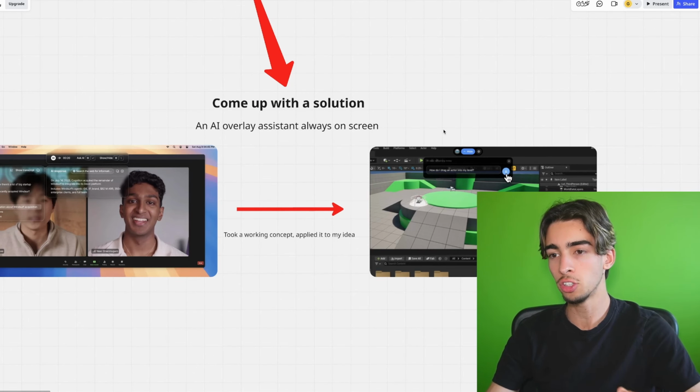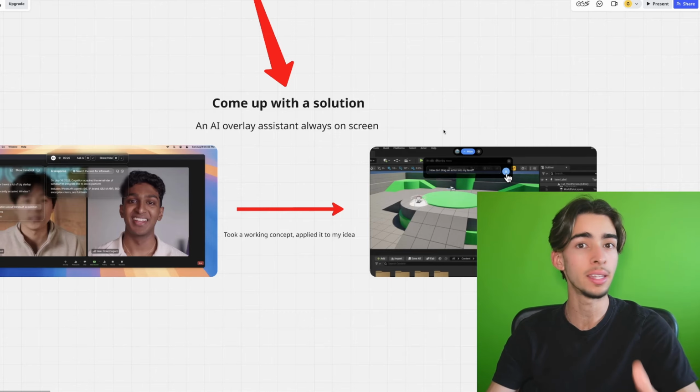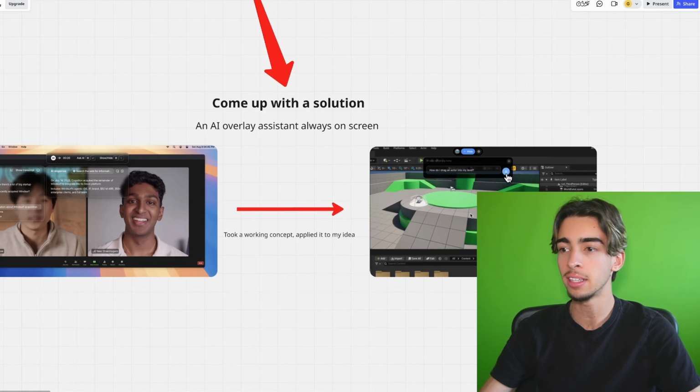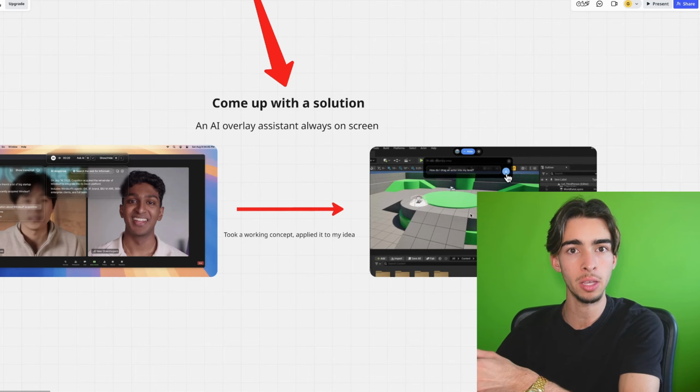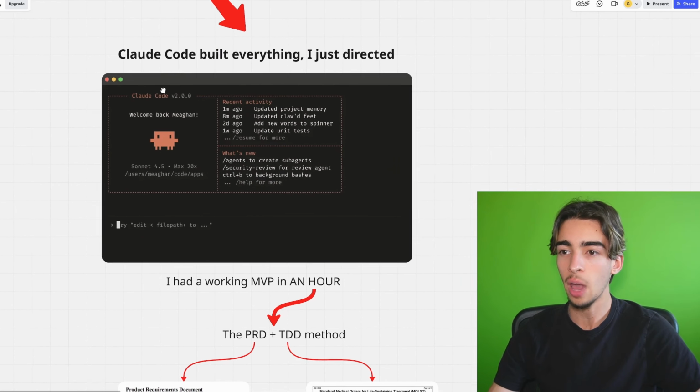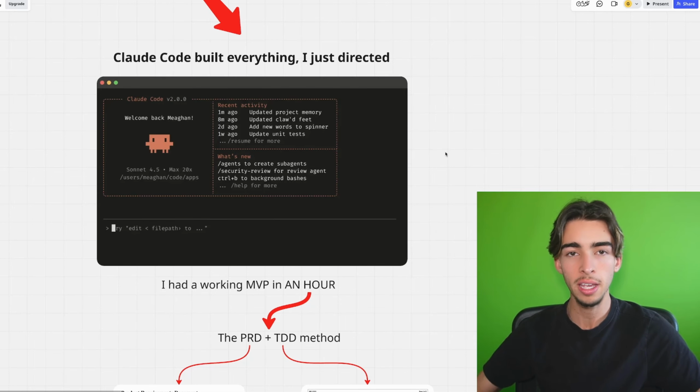And what I'm trying to say is that you don't need to create a new idea from scratch. You can take something that is working and just apply it into your niche and the problem that you were trying to solve. And once I had the idea and the path that I wanted to follow, I went and opened up Cloud Code and started to type.